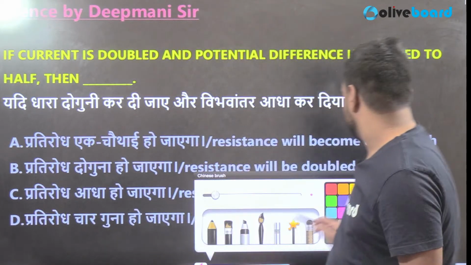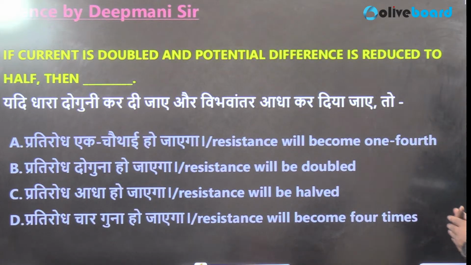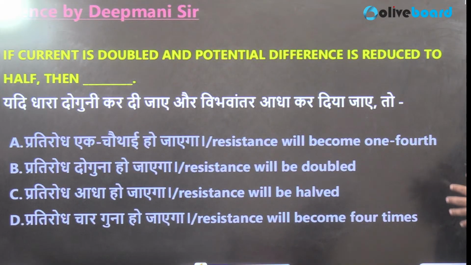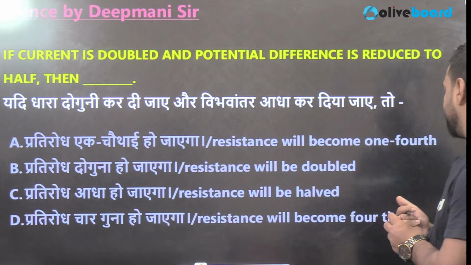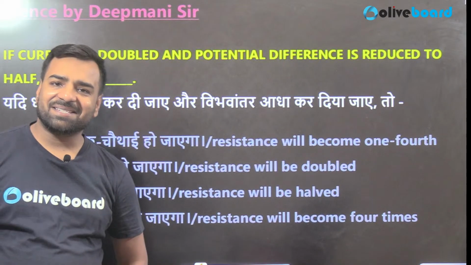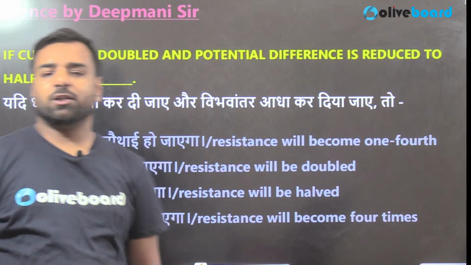Okay, next. So the next question is, if the current is doubled and the potential difference is reduced to half, then what is going to happen? Resistance will become 1/4, resistance will be doubled, resistance will be halved, or resistance will become 4 times. What do you think? What is the correct answer here? And guys, it's as simple as that, because if you are able to link it with Ohm's law, you will get your answer easily.